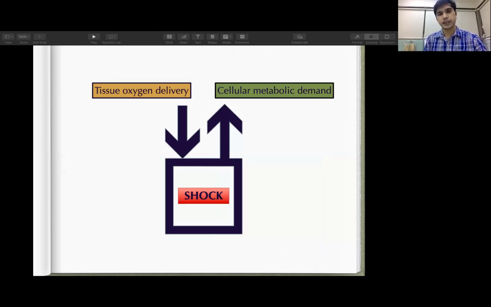In simple terminology, shock is the delivery of oxygen at the tissue level that is not sufficient to meet the cellular metabolic demand. So there is an imbalance, and it will manifest as hemodynamic compromise or shock.